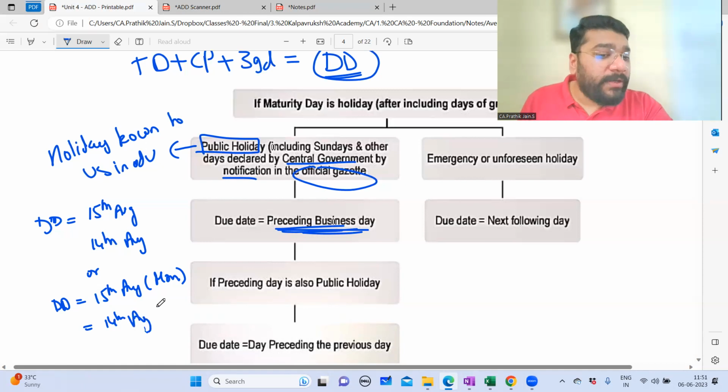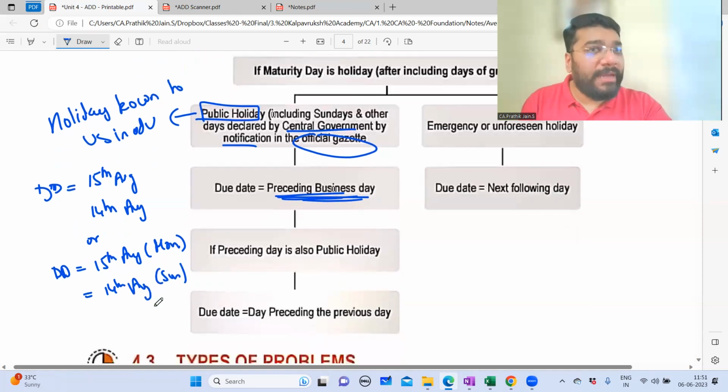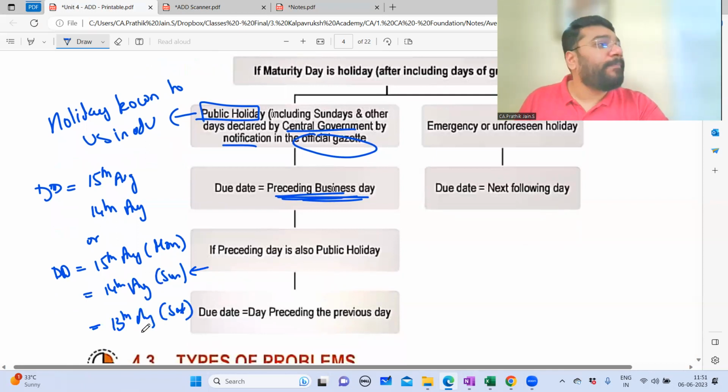14th August. But 14th August is Sunday. Can we take Sunday as a due date? No. So guys, you have to observe here. The preceding business day is also a public holiday. So what will you do? 13th August, that is Saturday, will be the due date.